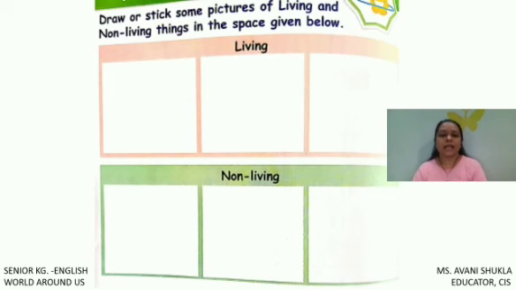And here children, there is a very interesting thing. You have to sit with your mama and daddy and you have to stick the pictures. Find out small pictures of living thing and non-living thing. Living thing 3 pictures and non-living thing 3 pictures you can paste. And if you don't have pictures, you can draw also.